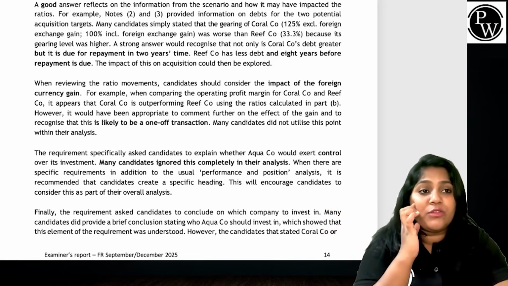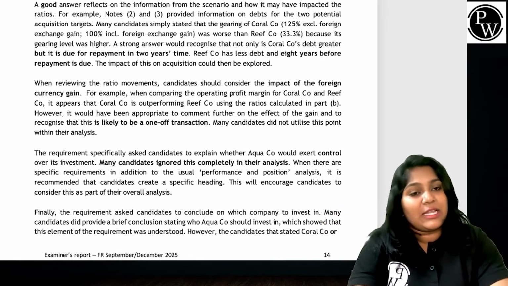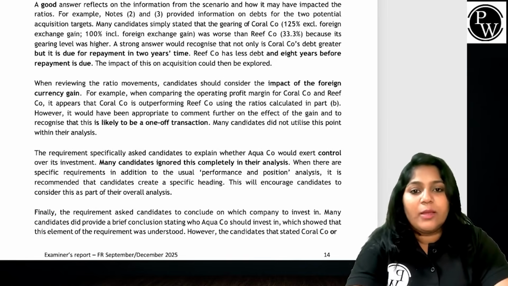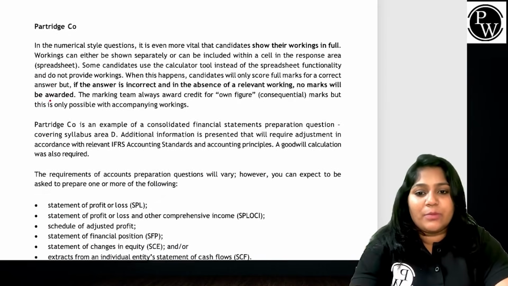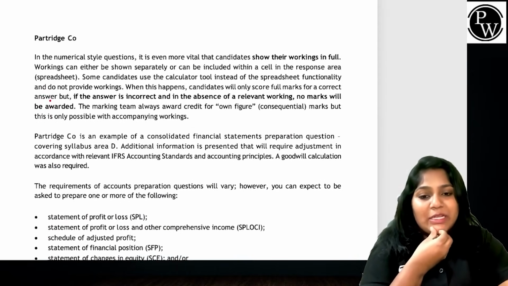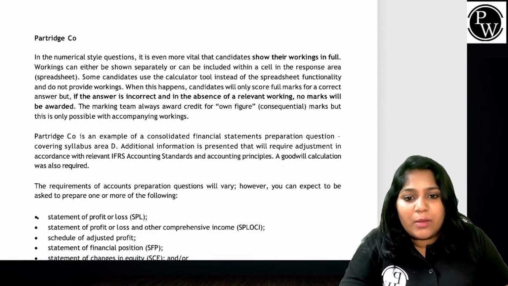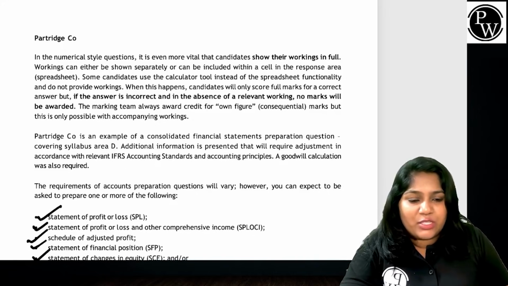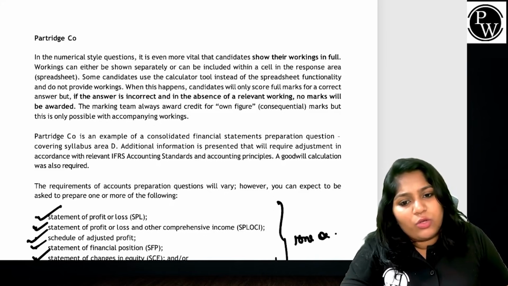That was one of the questions in section 8, which was a single entity plus forex plus an explanation of interpretation. Yeah, let's move to what happened to your Patridge company. See, Patridge company is a proper consolidation. The requirement expected you to prepare P&L and OCI, schedule of adjusted profits, financial position, statement of changes in equity, extracts. And you are expected to do one or more of these.